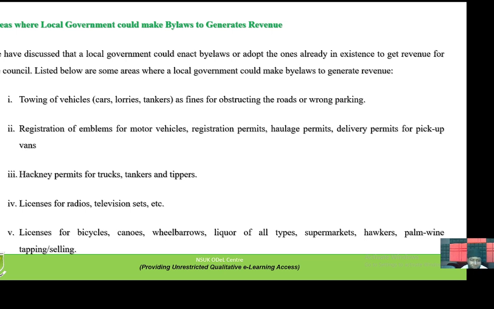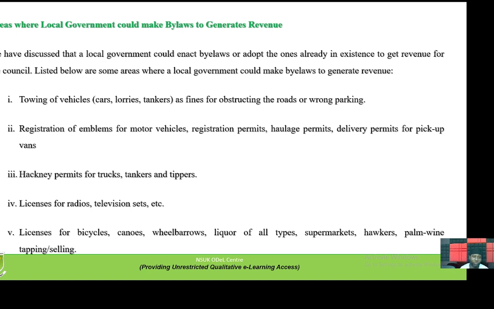We have discussed that a local government could enact a bylaw or adopt one already in existence to get revenue for the council. Listed below are some areas where local government will make bylaws to generate revenue. One, towing of vehicles, cars, lorries, tankers, as fines for obstructing the road and wrong parking, just like what is happening in Lagos. Whenever you park anyhow, the state will come and tow that car or vehicle, and that is a very good source of government revenue. But what we are saying here is local government must make a law in respect of these areas so that they can generate revenue through those processes.